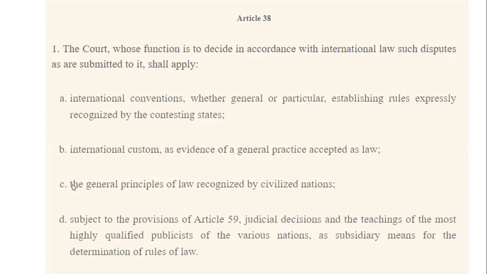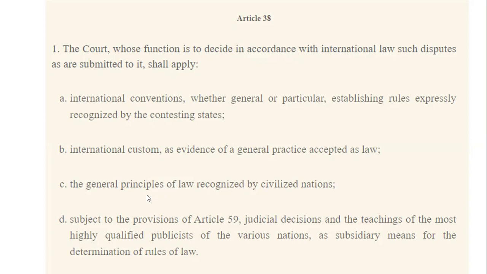And the last principal source of international law is the general principles of law recognized by civilized nations. It's important here to mention that this article is from 1920, which explains why they included the part of civilized nations, which is not recognized today. And this is for non liquet, which is when the court doesn't have legal instruments to decide on a case, they rely on the general principles of law.